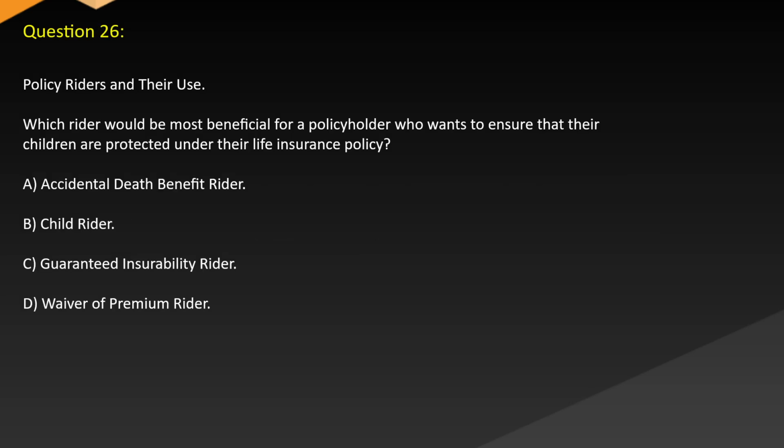Question 26. Policy riders and their use. Which rider would be most beneficial for a policyholder who wants to ensure that their children are protected under their life insurance policy? A. Accidental death benefit rider. B. Child rider. C. Guaranteed insurability rider. D. Waiver of premium rider.